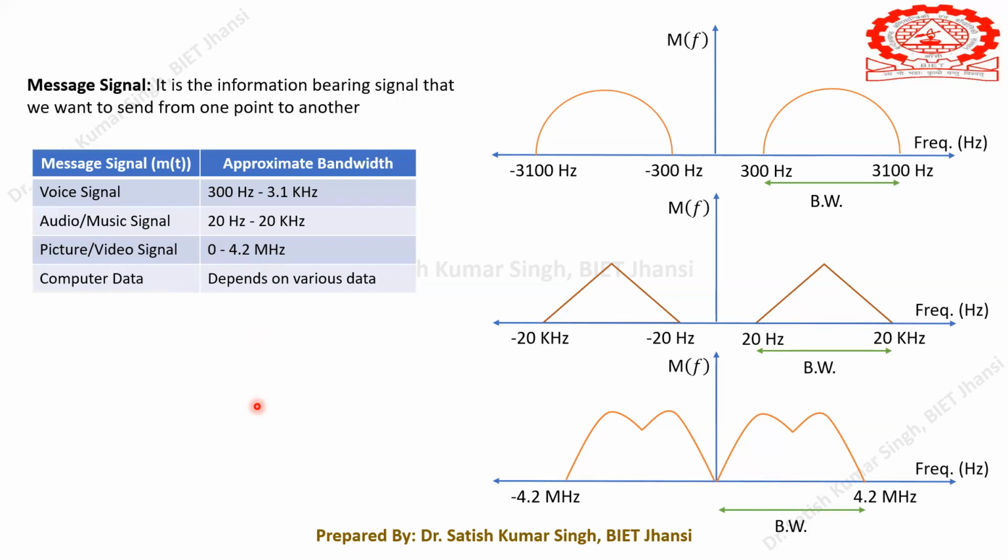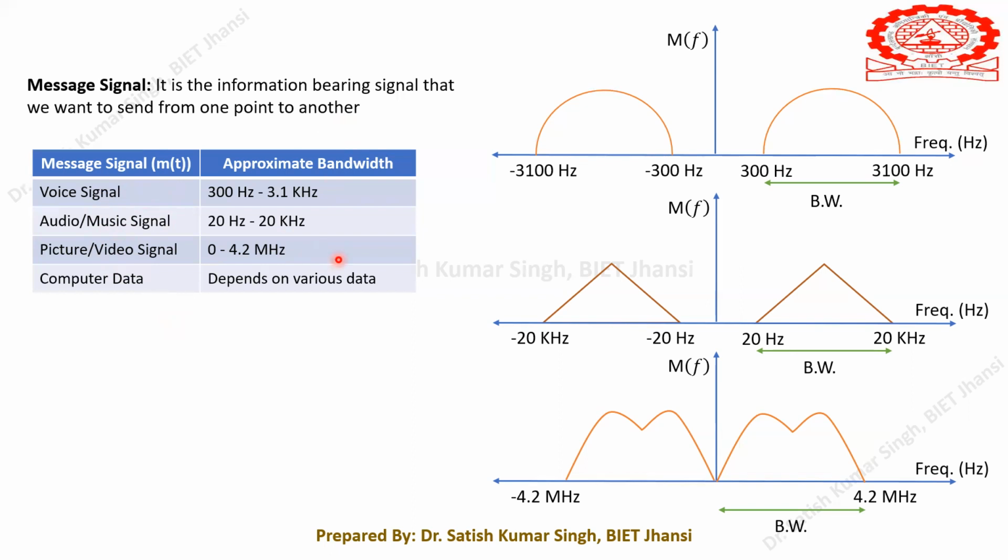Now we have different computer data. The bandwidth will depend completely on what kind of computer data we are talking about, and then the bandwidth will be decided. In this lecture, we have to focus on these three signals.